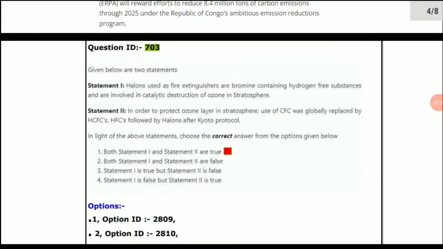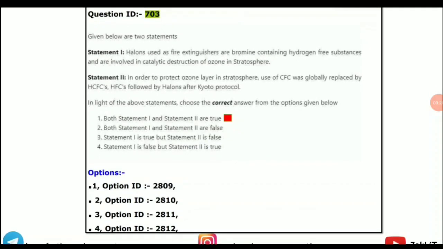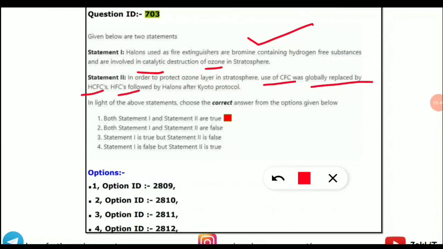Let's go to the next questions which people are having doubts about. Question ID 703. Statement 1 is telling that halogens are used as fire extinguishers, absolutely correct, and are bromine containing, hydrogen free substances and are involved in catalytic destruction of ozone in the stratosphere. This statement is absolutely correct. Statement 2 states, in order to protect the ozone layer in the stratosphere, use of CFC was globally replaced by HCFCs and HFCs, followed by halogens after the Kyoto Protocol.